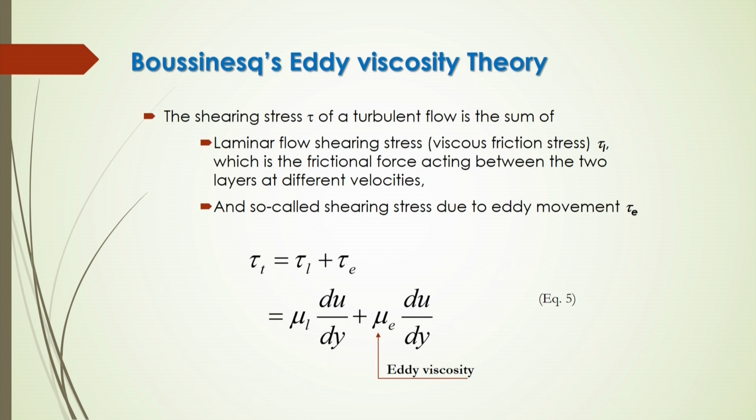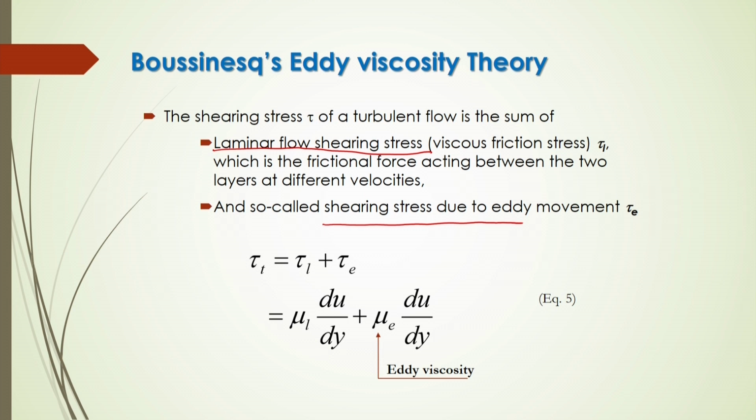So, in this case the shearing stress of this turbulent flow is the sum of the laminar flow shearing stress and also the shearing stress due to the eddy movement in this turbulent flow, because of the viscous effect and also the roughness of the pipe. Because of which the shear stress will be something different from the laminar flow.